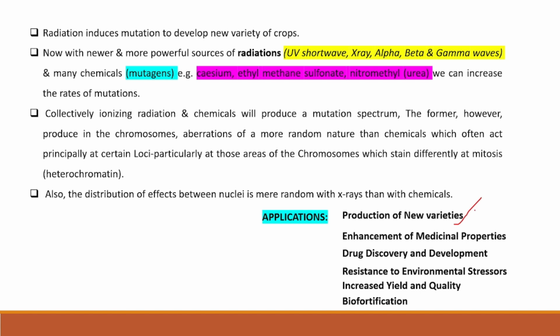If we change a mutation, we can produce disease resistant plants, because we are altering the gene, the nucleotide sequence. By gene modification we can get new plant varieties, disease resistant plants, high yield products, increased quality, enhancement of medicinal properties, active constituents, drug discovery and development.